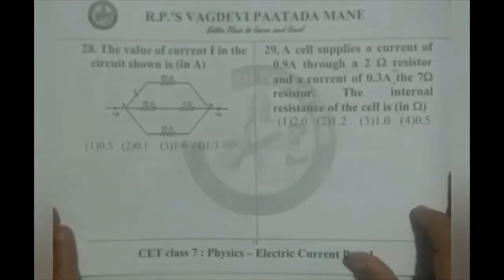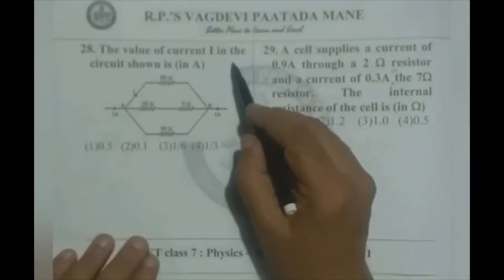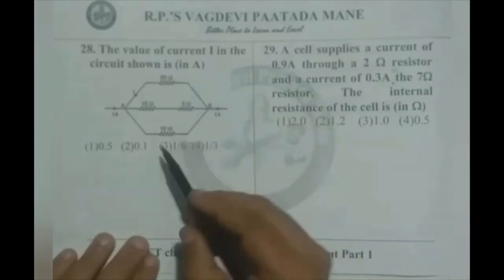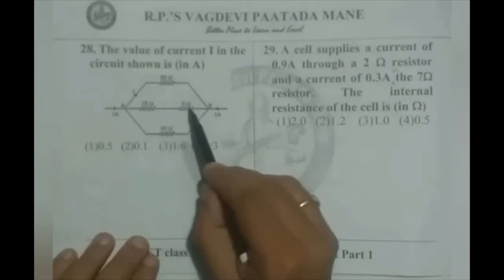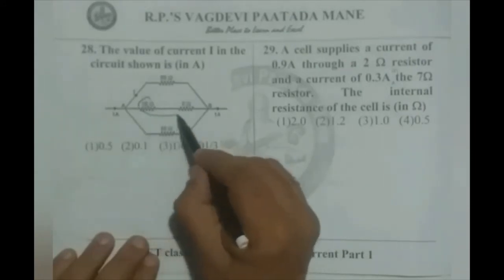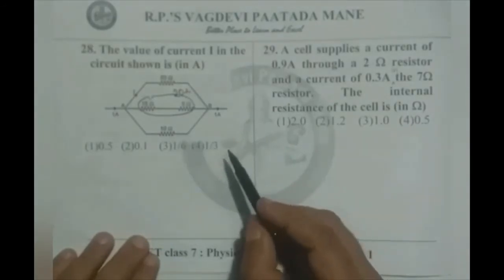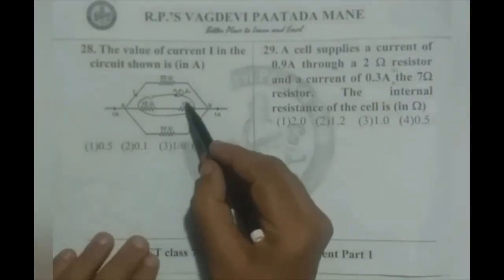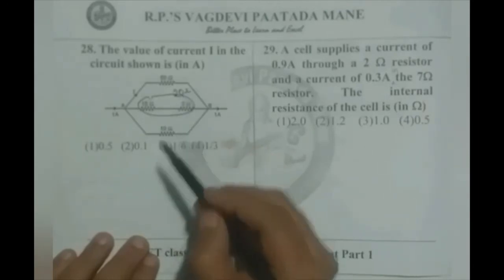The 28th question is: the value of current I in the circuit shown is... Say here we have 3 branches, one of 60, one of 15 and 5, that amounts to 20 ohms there, and 10. Now we learn one thing. We just calculate the effective resistance of this 20 and 10.